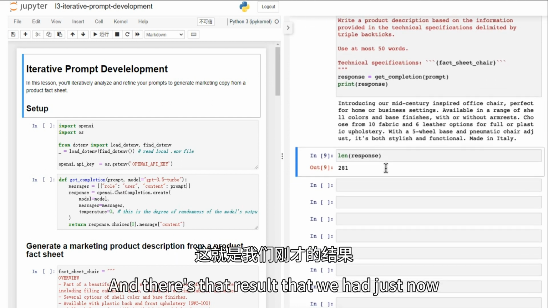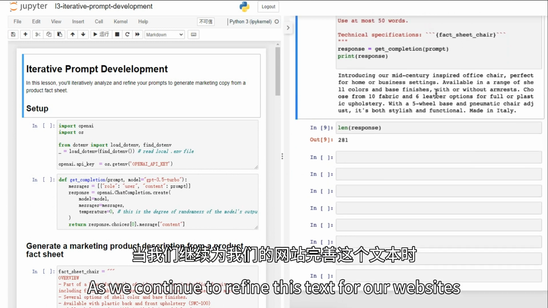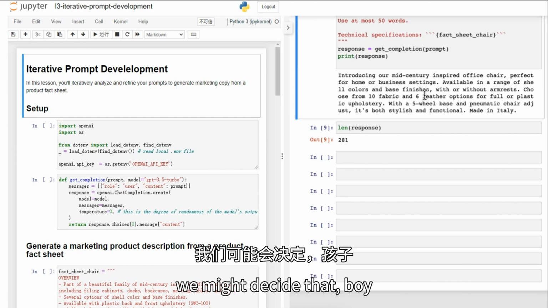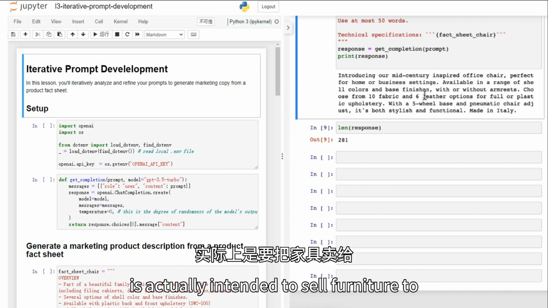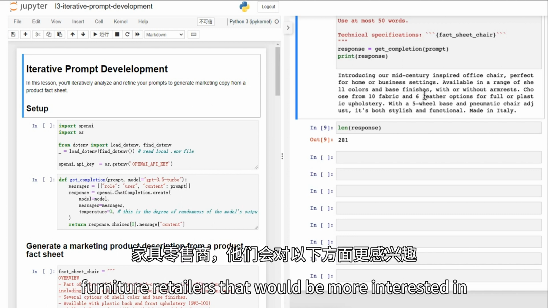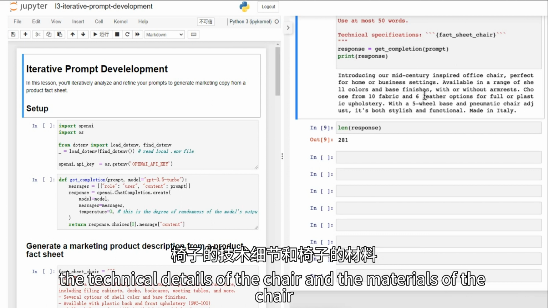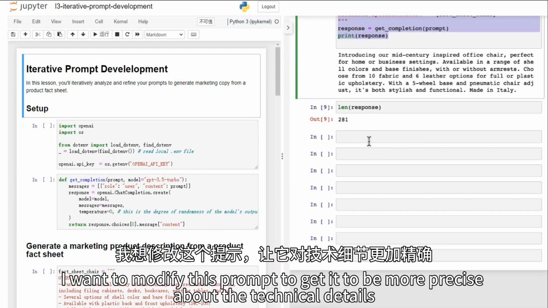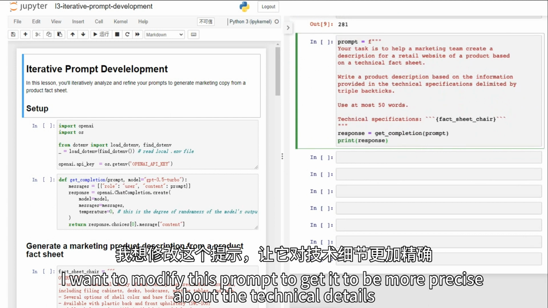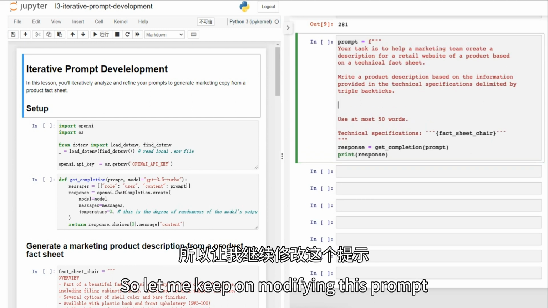And there's that result that we had just now. As we continue to refine this text for our website, we might decide that, boy, this website isn't selling direct to consumers. It's actually intended to sell furniture to furniture retailers that would be more interested in the technical details of the chair and the materials of the chair. In that case, you can take this prompt and say, I want to modify this prompt to get it to be more precise about the technical details. So let me keep on modifying this prompt.